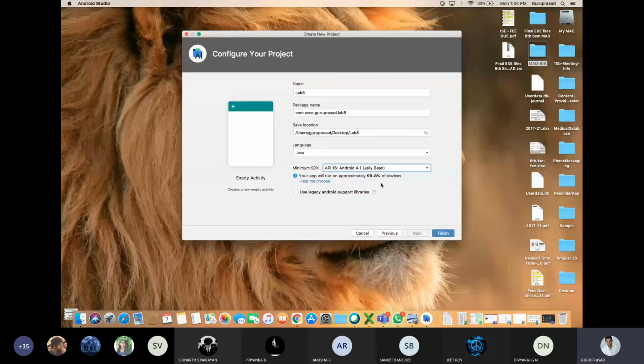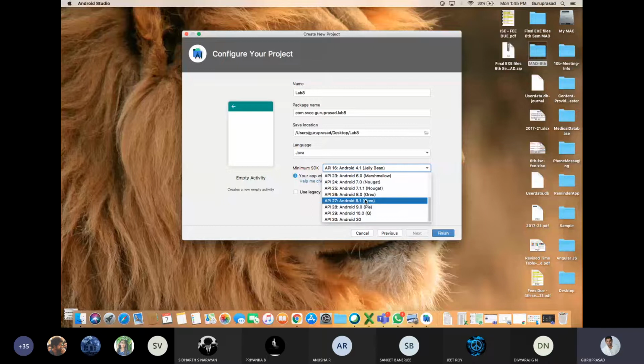Say for example, if you are developing any application, you can't say it is only applicable for Pie, or only applicable for Oreo. You can't say like that. It should be a universal one. So we are taking the minimum API 16 level. The maximum is API 30. Now API 29 is for Android 10. So API 16 is the minimum version I'm taking.